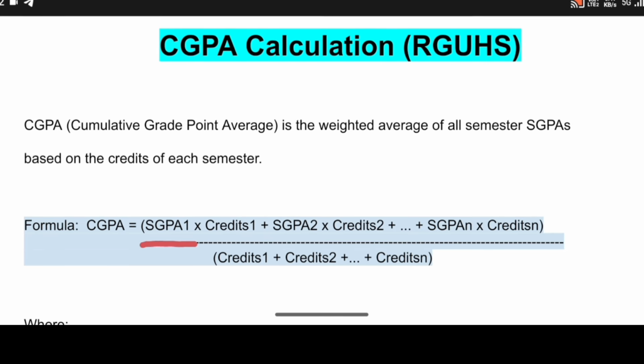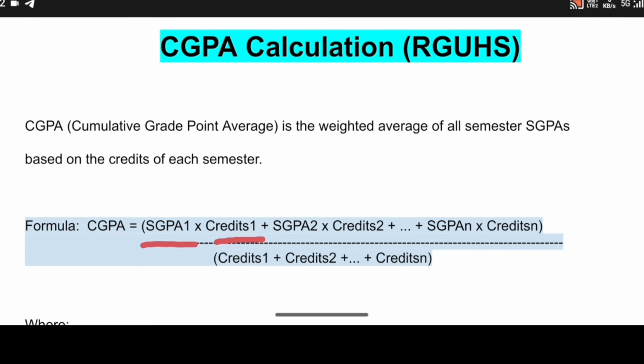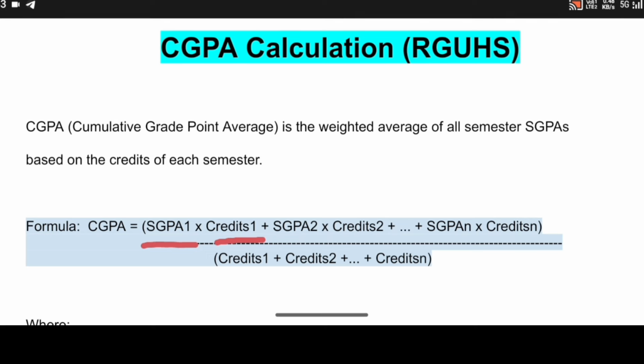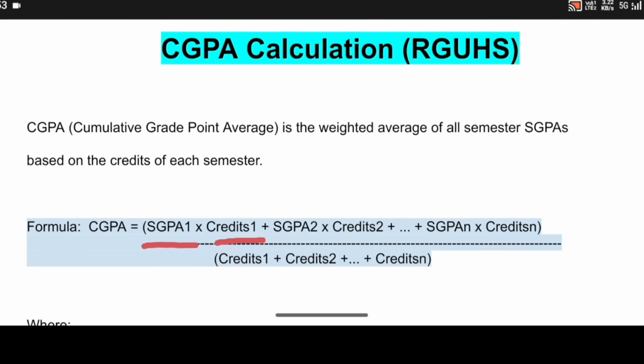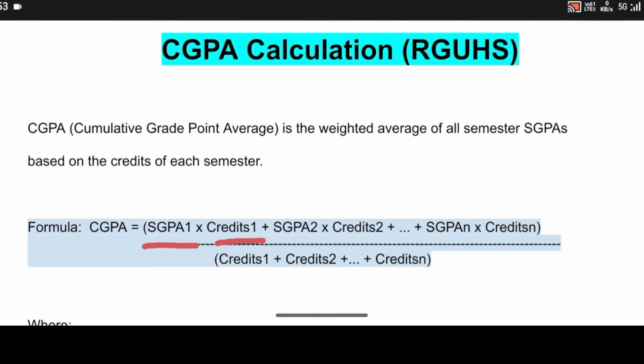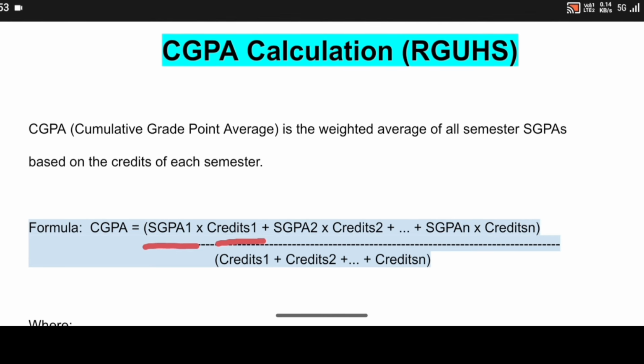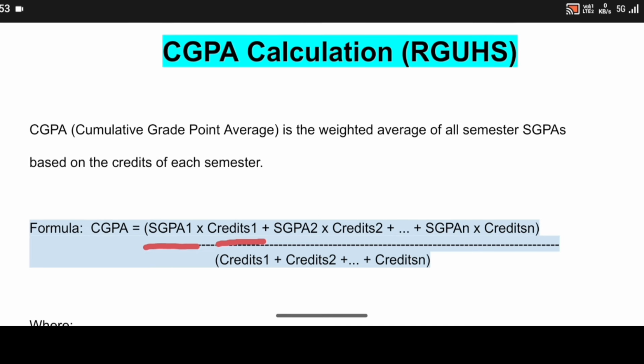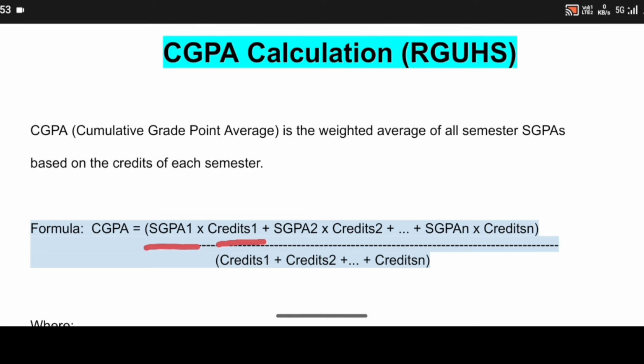SGPA 1 means first semester SGPA, multiplied by the credits of all the first semester subjects, excluding star marked subjects' credits.